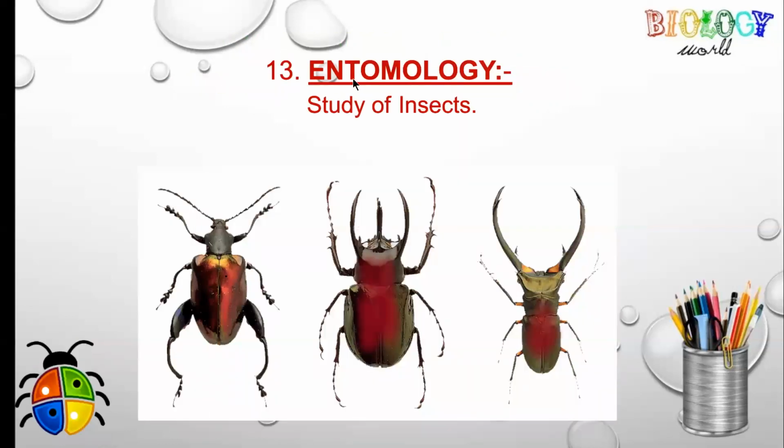Next branch is entomology. Entomology is the study of insects. And for insects, it is studied what their habitats are, what their structure and classification are, and what their distribution is. All these things are studied under the heading of entomology.